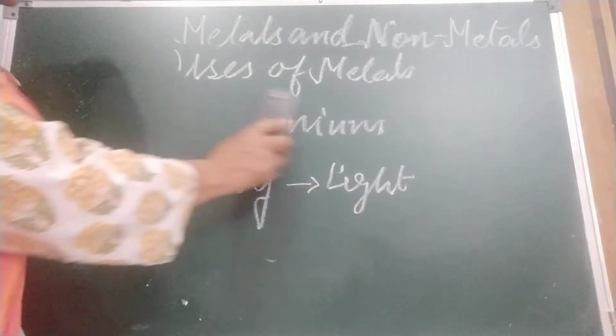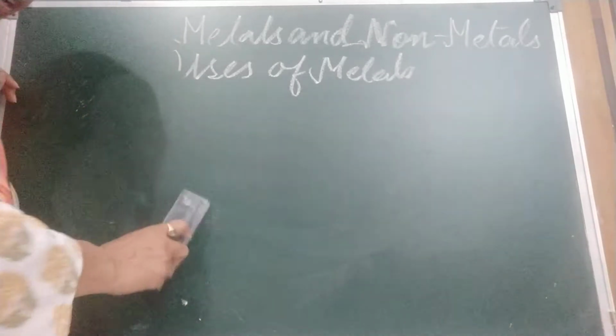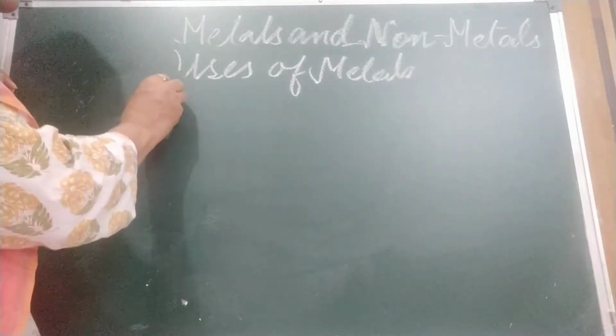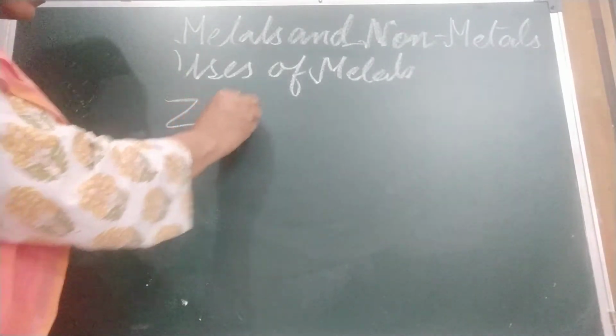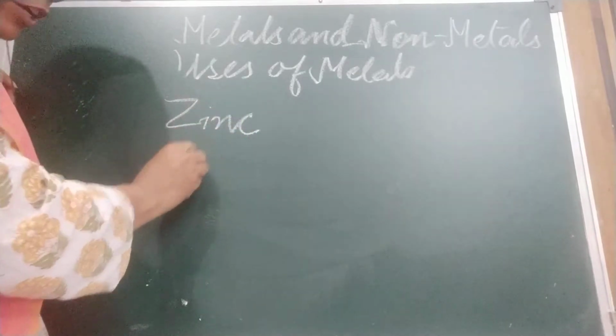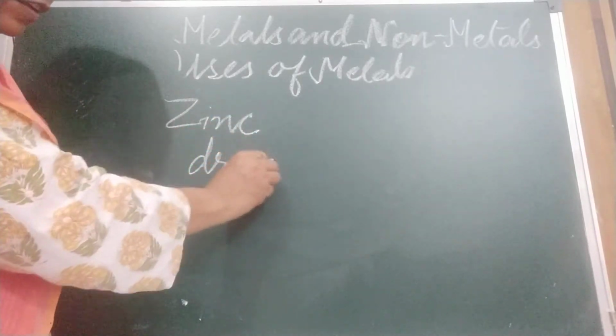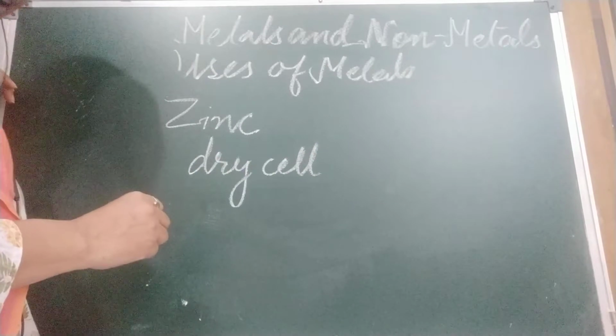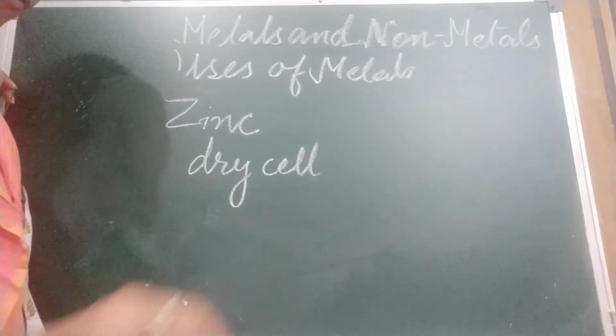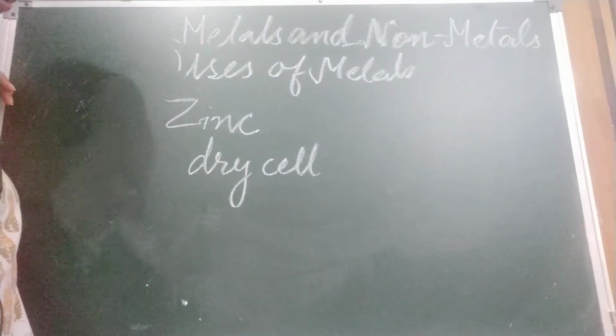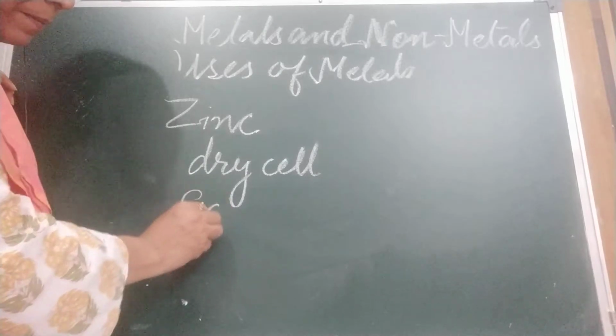Now come to zinc. Zinc is used to make dry cells, and for galvanizing of iron. A very important use: galvanizing.